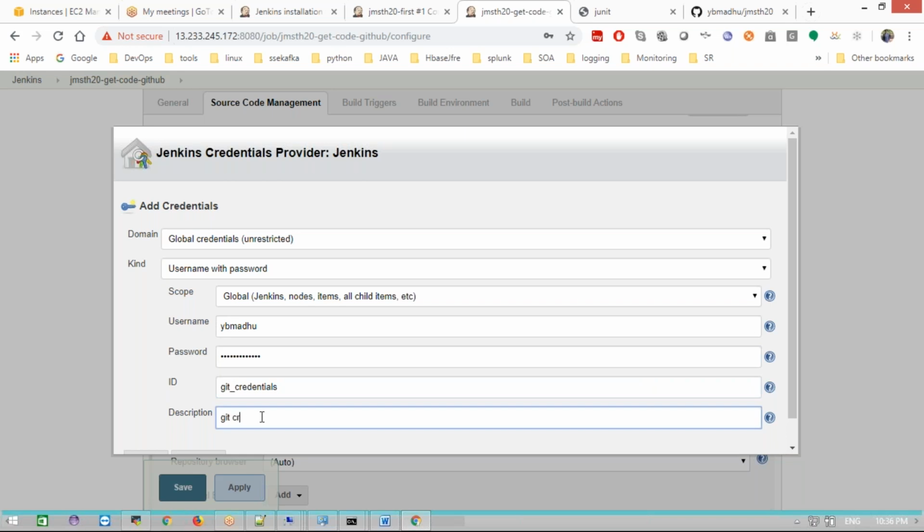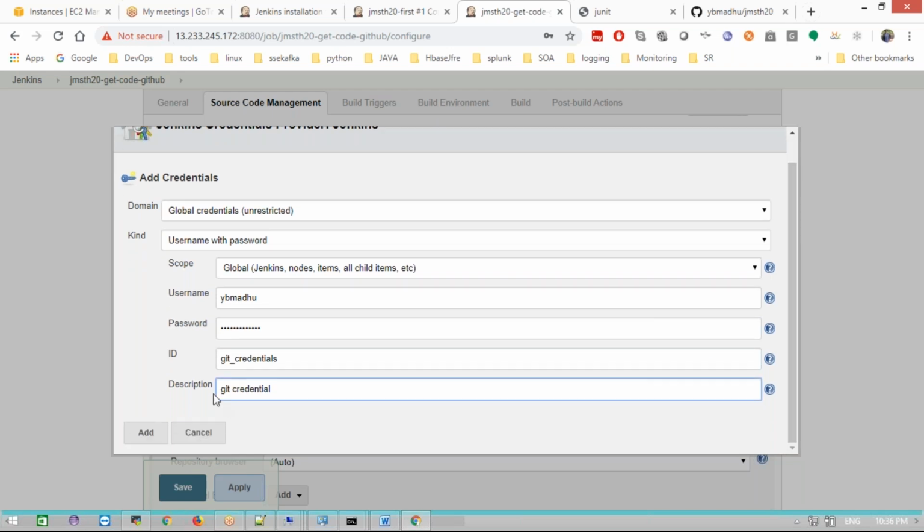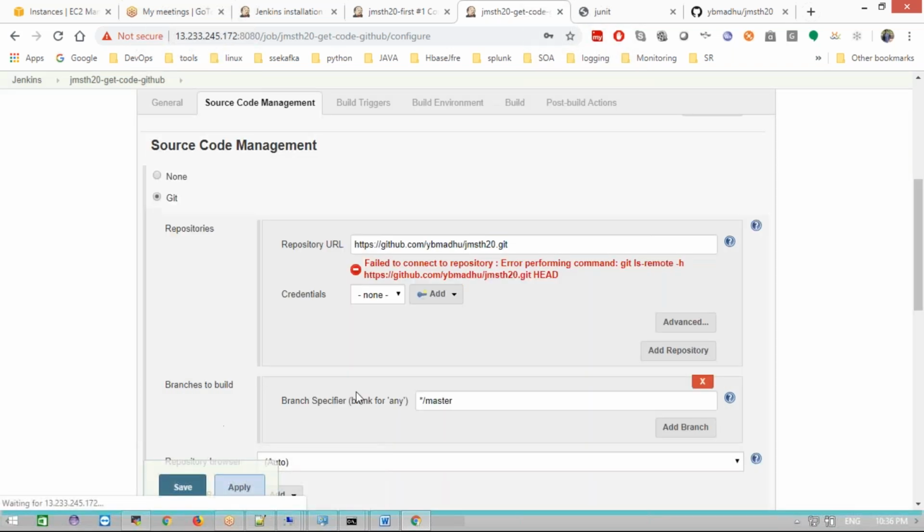And this description also is mandatory. Why? While in the drop down, if you have the same username in two places, like Madhu, we will be confused about which credentials are for which purpose. If you give the description, it will show the description for that purpose. See here, Git credentials, and I will get to know this credential is the Git credential. If you are using the same username multiple times and you're not giving the description here, you will be confused.